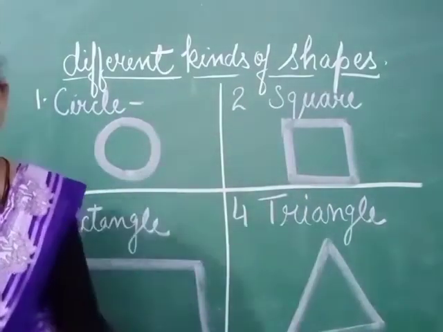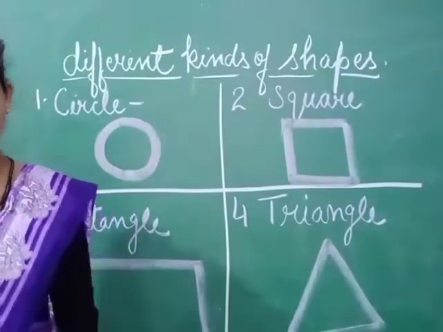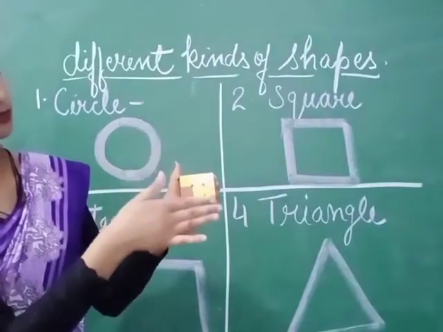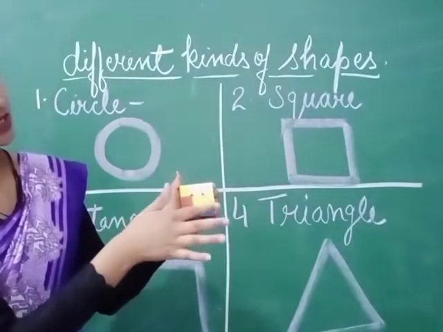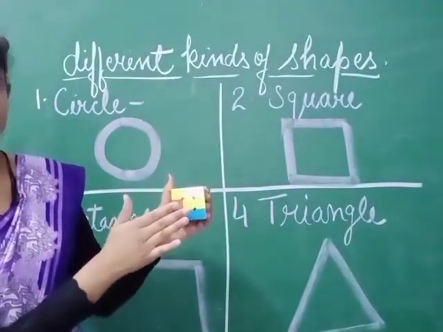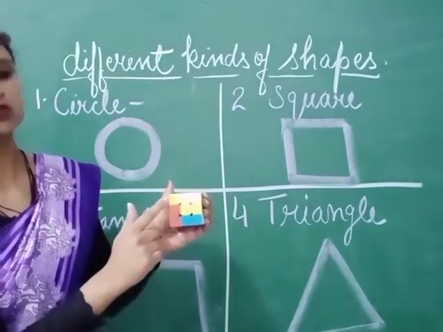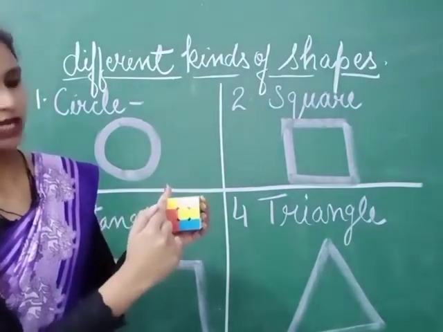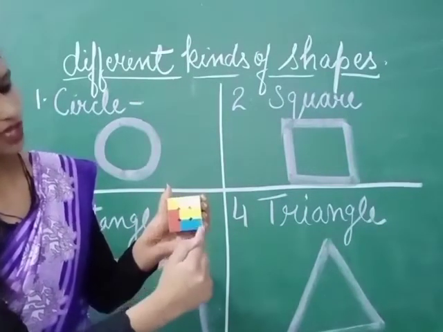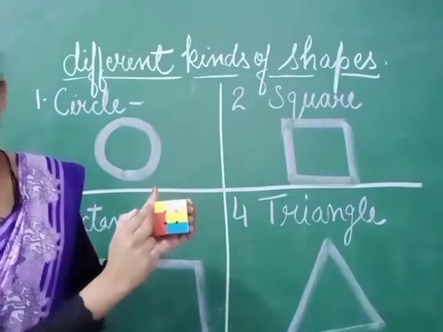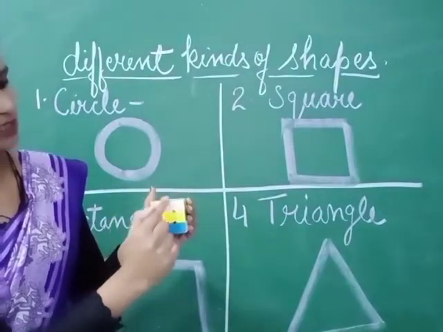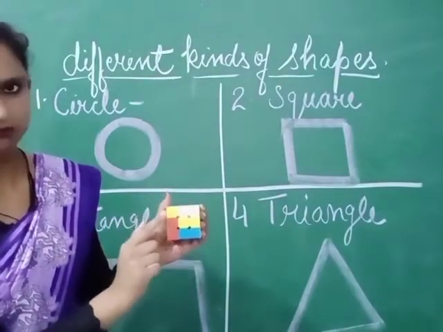Now next one. You can only see this face of this object. It is a square. If you see only this face of this object, it is square in shape.